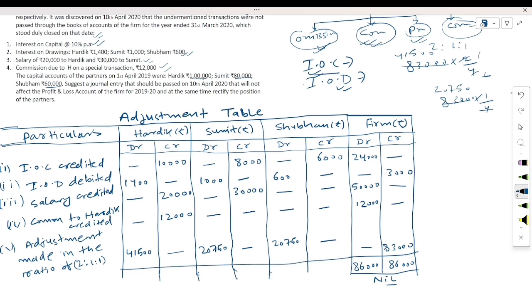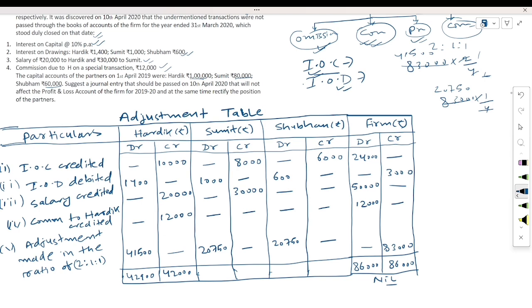So here, first of all we have to calculate how much amount is here. 41,500 plus 1,400, it means 42,900. This is the total amount. Here 20,000 plus 10,000, 30,000 plus 12,000, 42,000 total amount.